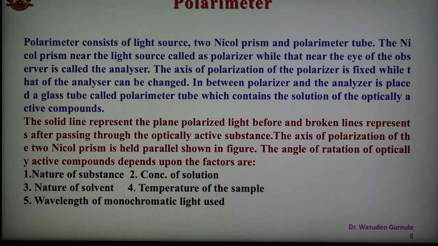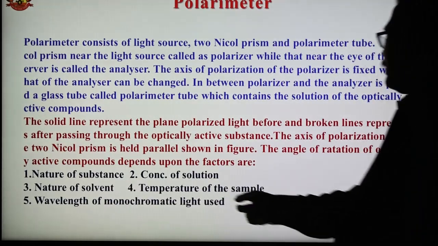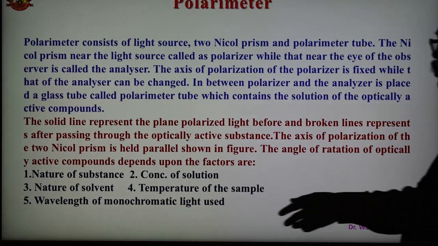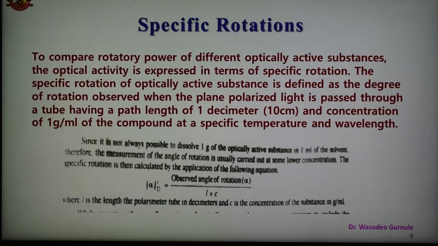The angle of rotation, alpha, of an optically active compound depends upon several factors: nature of the substance, concentration of the solution, nature of the solvent, temperature of the sample, and wavelength of the monochromatic light used. So all these are the factors. We can say that the angle of rotation of an optically active compound depends upon these factors. And the next part is: what is specific rotation?